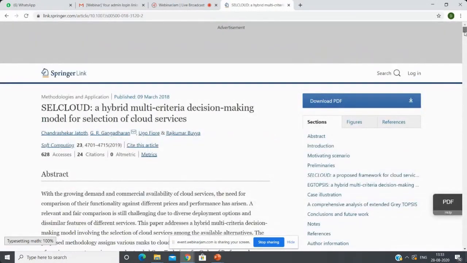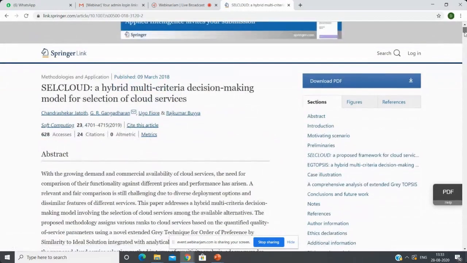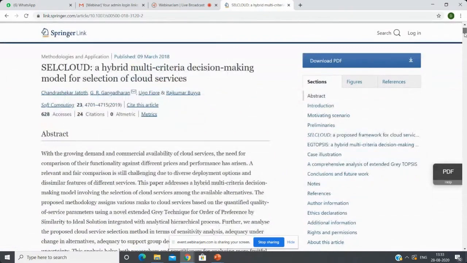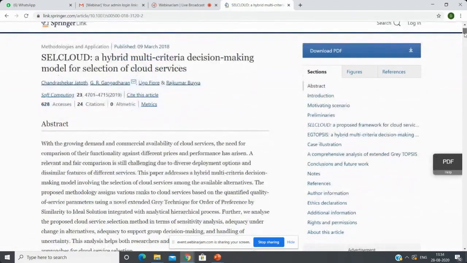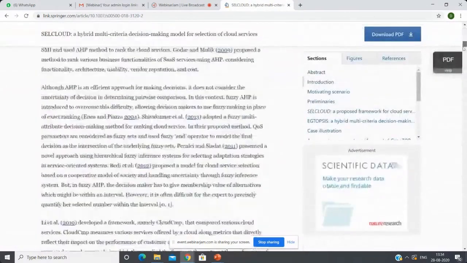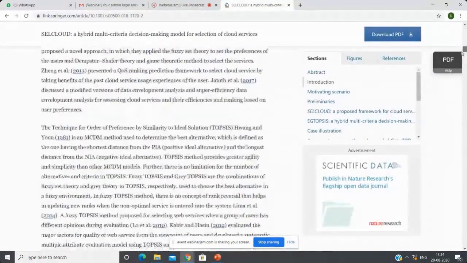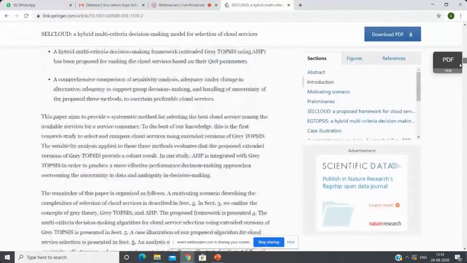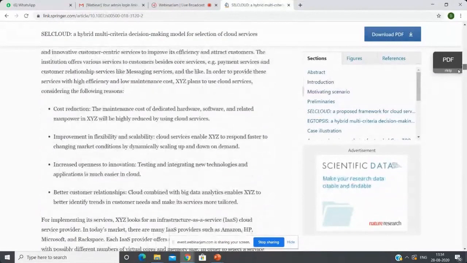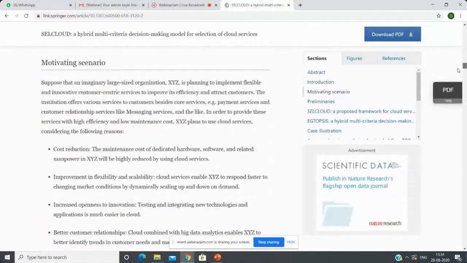Here we have developed a new multi-criteria decision making model for selection of cloud services. Here we consider different QoS parameters. So this is the example.